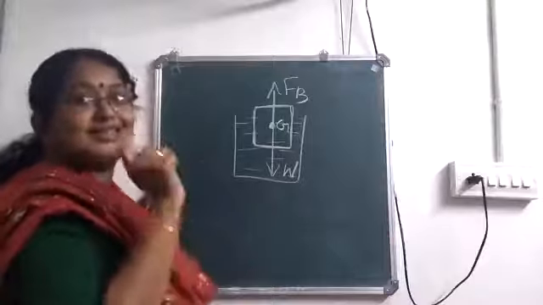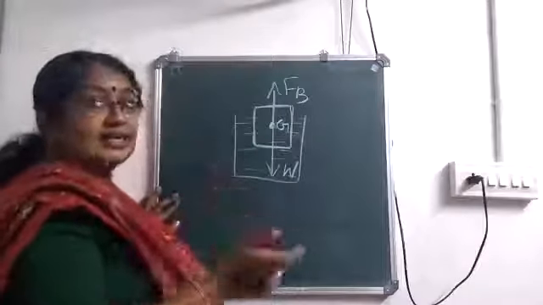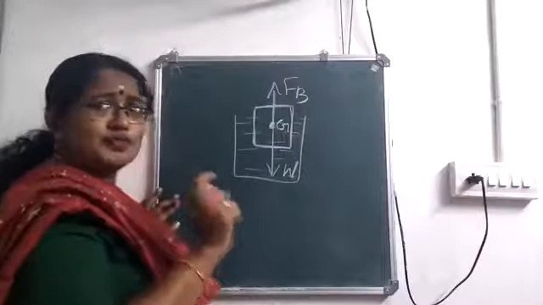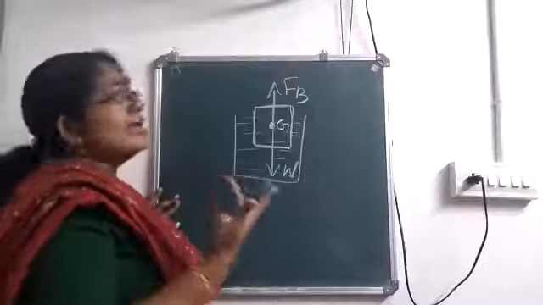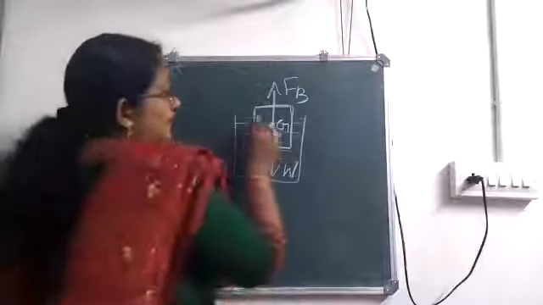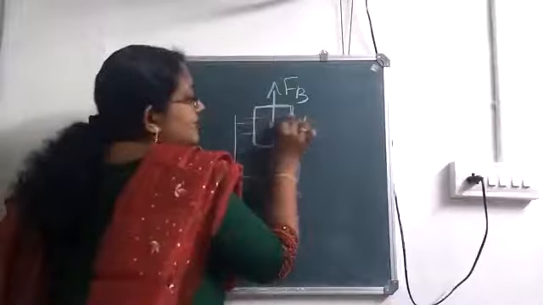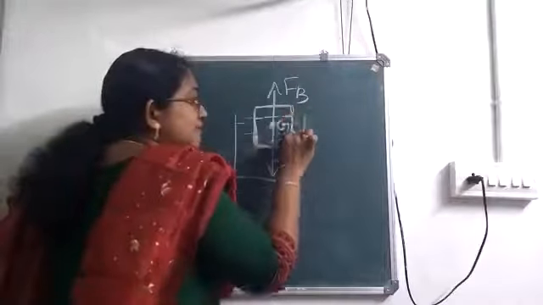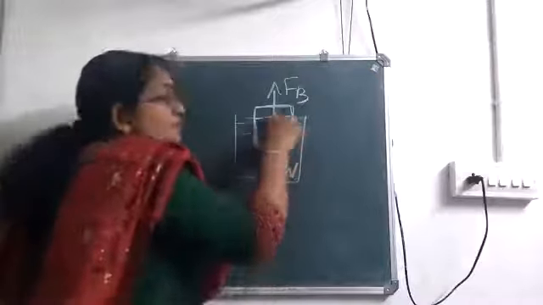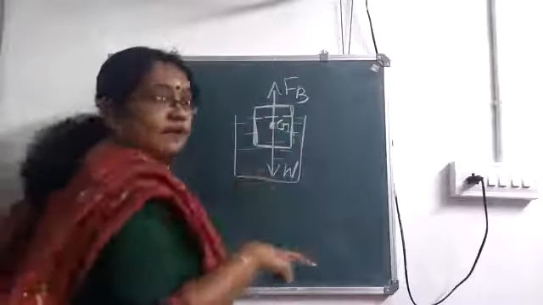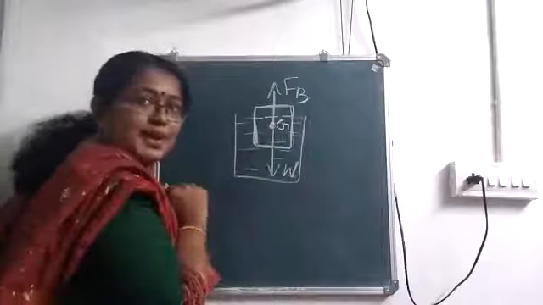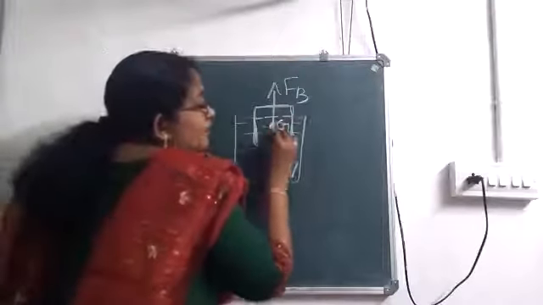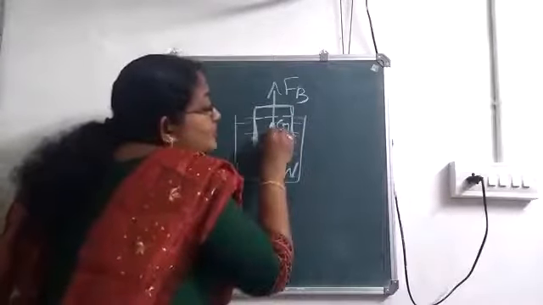Center of buoyancy lies at the center of gravity of the immersed part of the body. So here we will consider only the immersed part of the body. So this much is the immersed part of the body. Immersed means what? What is under water. And what will be the center of gravity of this part?